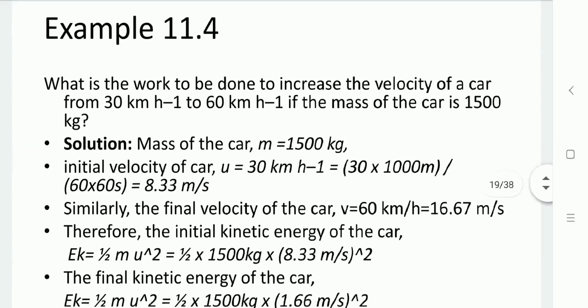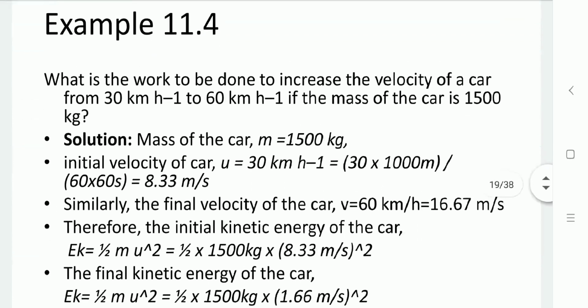Next, what is the work to be done to increase the velocity of a car from 30 km per hour to 60 km per hour if the mass of the car is 1500 kg? So here the mass of the car is given, initial velocity u is 30 km per hour, final velocity v is 60 km per hour, and the mass of the car is 1500 kg.